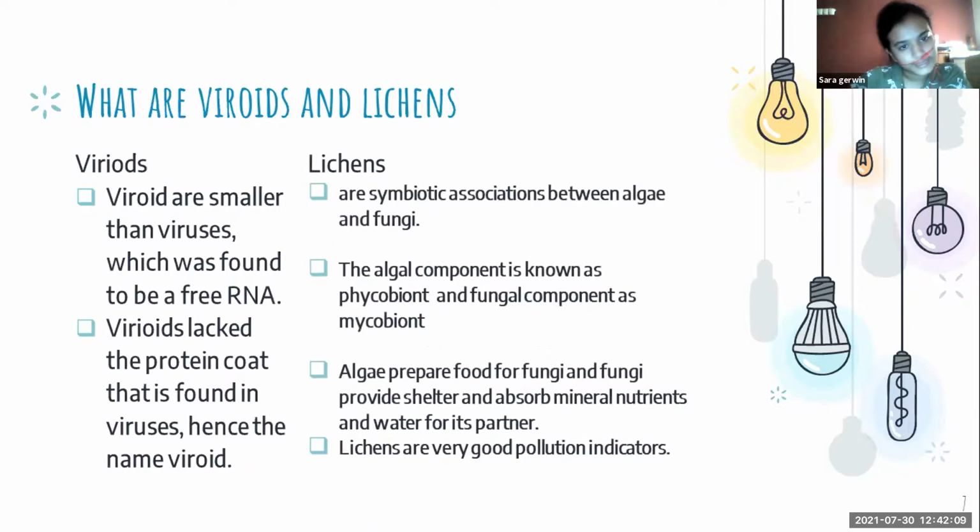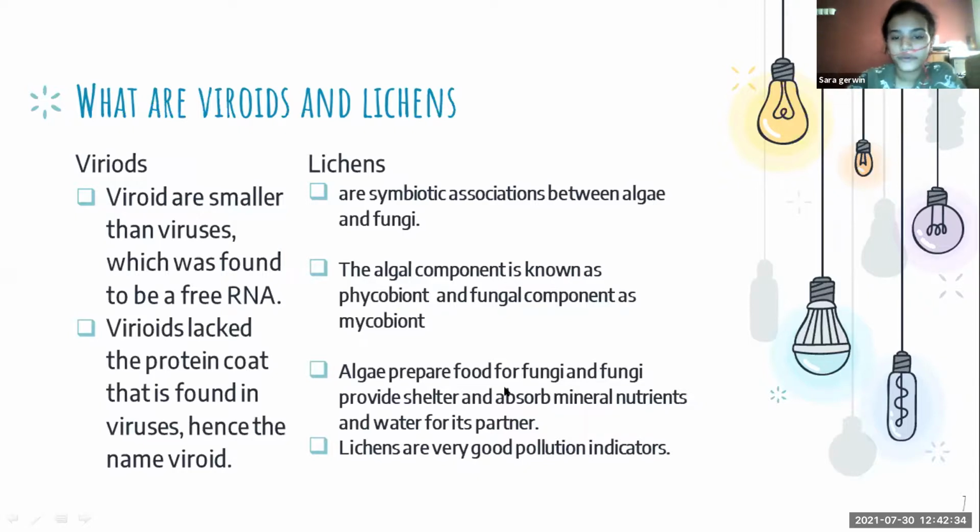And what are lichens? They are a symbiotic association between algae and fungi. Symbiotic means interaction between two organisms that are physically close. The algal component is known as phycobiont, and the fungal component is known as mycobiont.